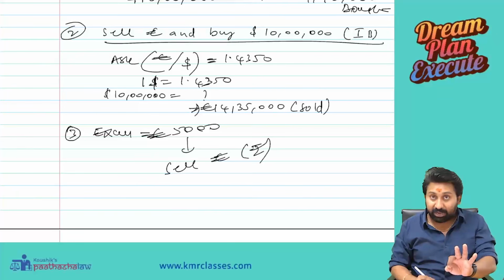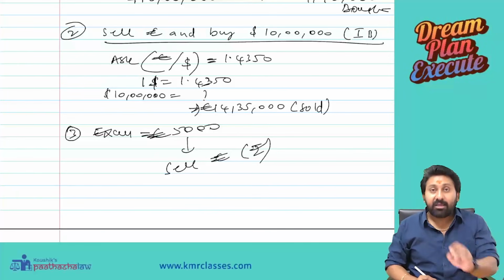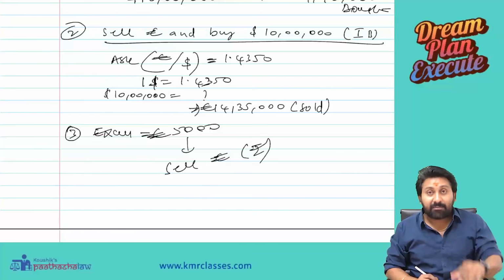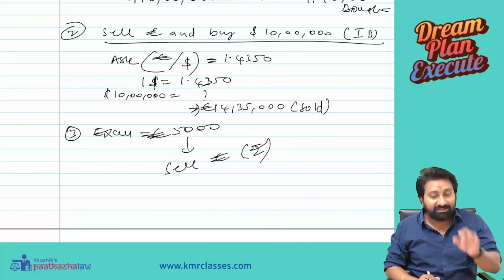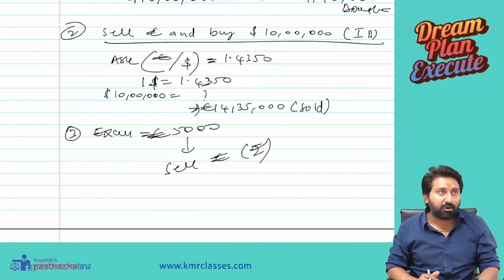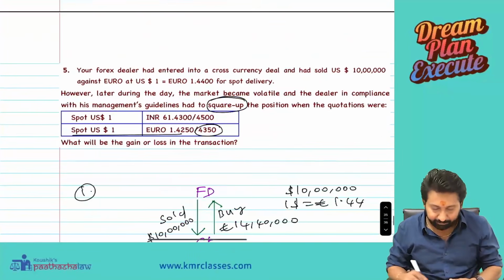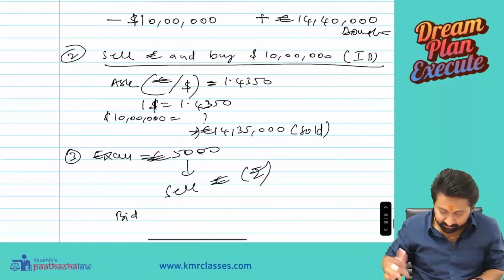I repeat one more time. Listen carefully. We have excess 5,000 euro. We want to sell them to the interbank. We will sell euro, interbank has to buy euro. Interbank buys at a lower rate. Lower rate is the bid rate.